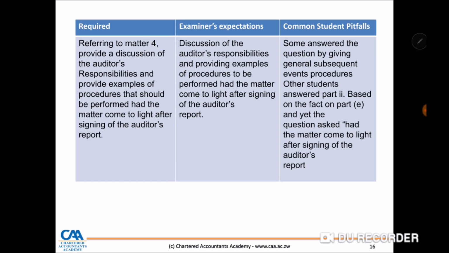Referring to the matter, provide a discussion of the auditor's responsibilities and provide examples of procedures that should be performed had the matter come to light after signing of the auditor's report. What was expected of the students? A discussion of the auditor's responsibilities and providing examples of procedures to be performed had the matter come to light after signing of the auditor's report.